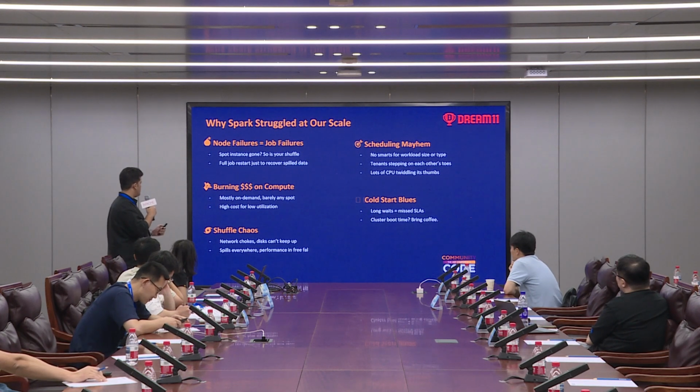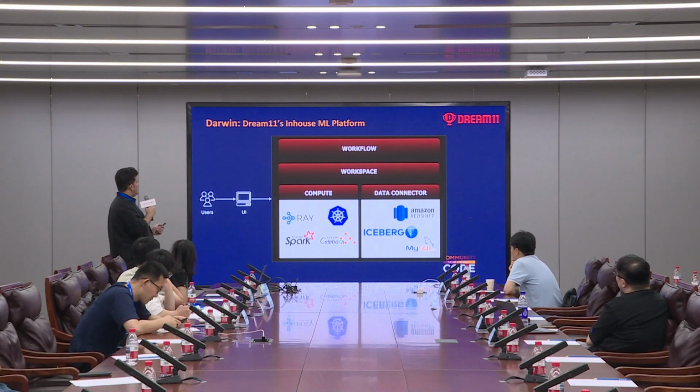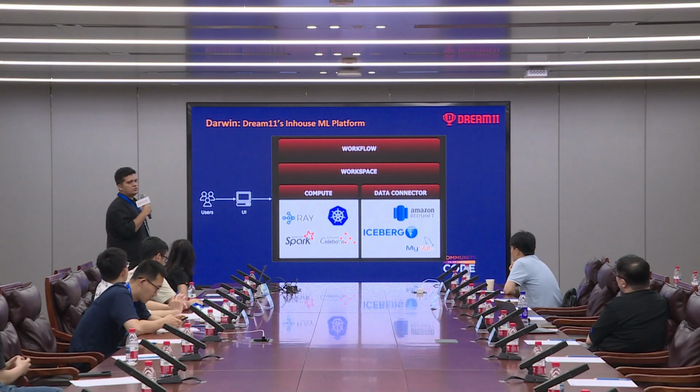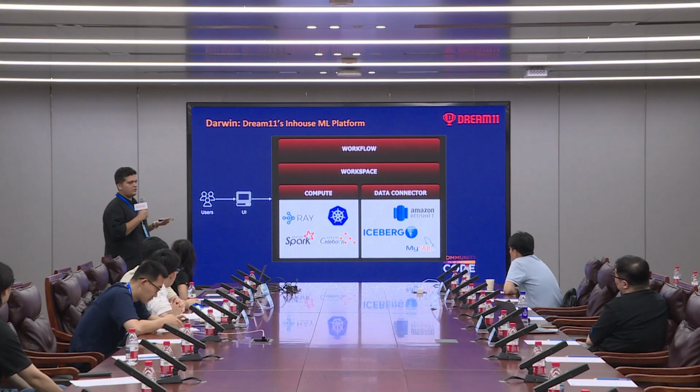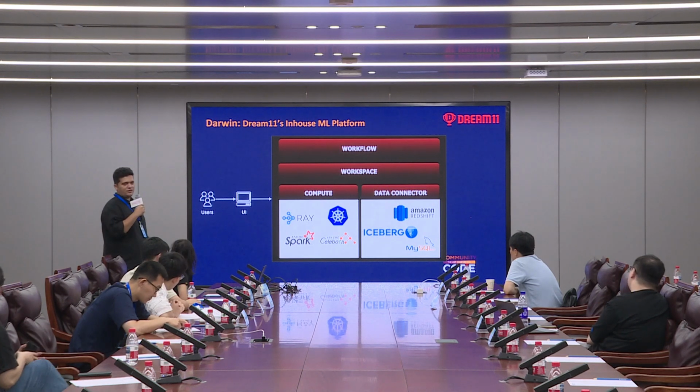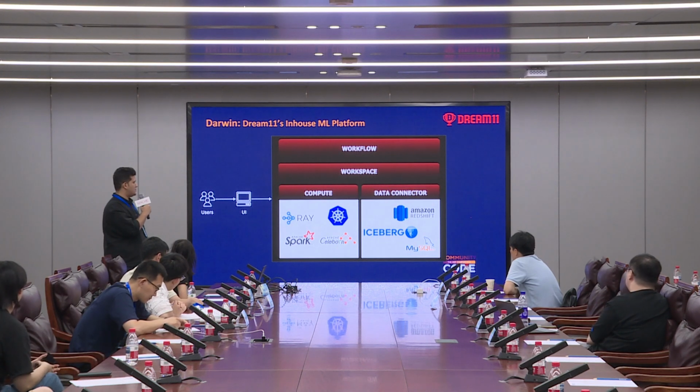To tackle all of this, we leaned on our in-house ML platform. Darwin is the ML platform that we have built over the last 2-3 years. This is a one of a kind platform which gives you Ray and Spark natively out of the box. So you can do massive data processing as well as ML training in the same cluster without having to switch anything. It has its own complexity because we have to run Spark on Ray, which leads to other challenges that we have been solving over the last 2 years.